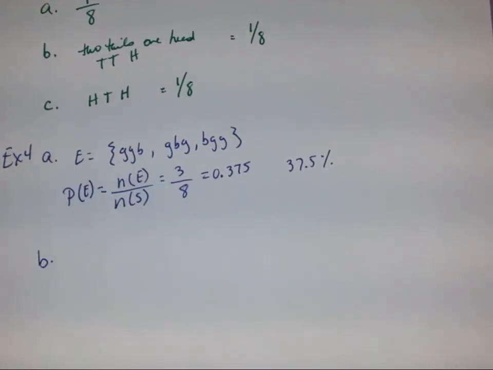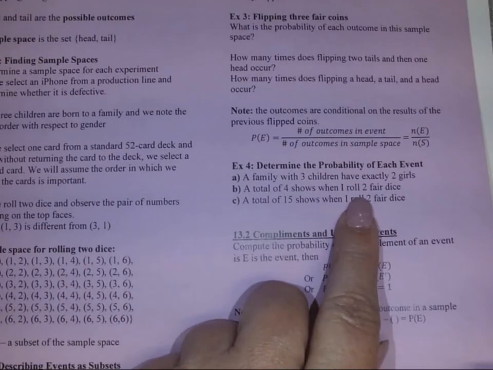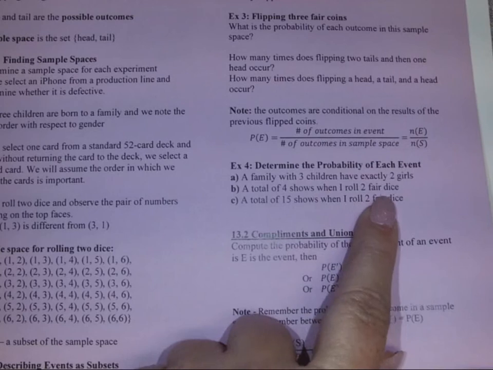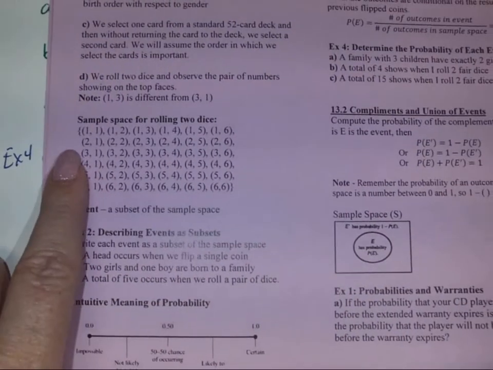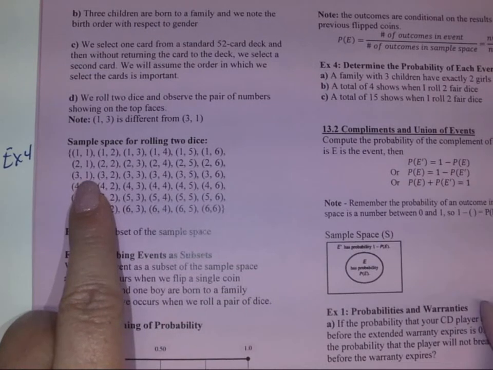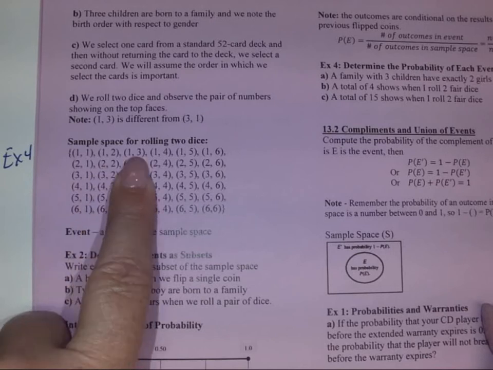All right, let's look at part B. Part B says a total of 4 shows when I roll 2 fair dice. So we're going to go back over to here. How many possibilities did we have for 4? Well, 3 plus 1 is 4, 2 plus 2, and 1 plus 3.